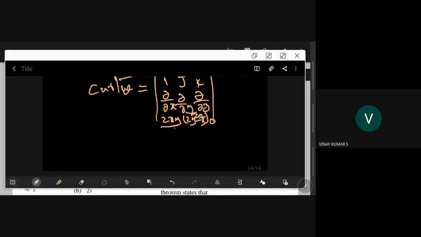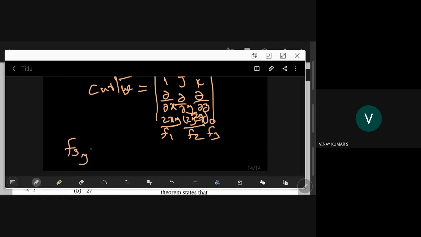So I say this is F1, this is F2, this is F3. This notation, please try to cultivate.